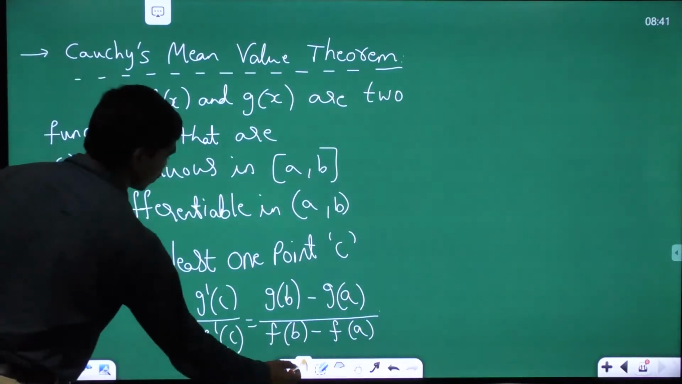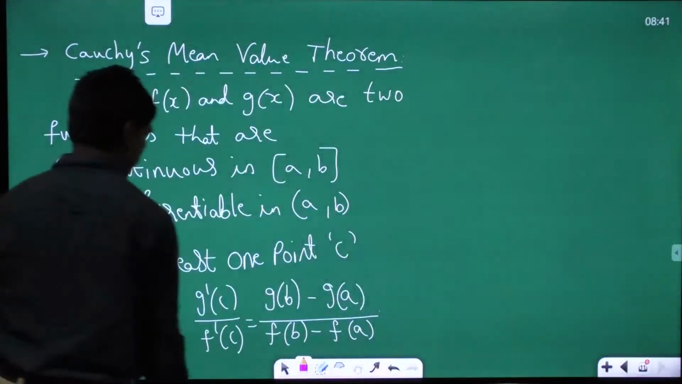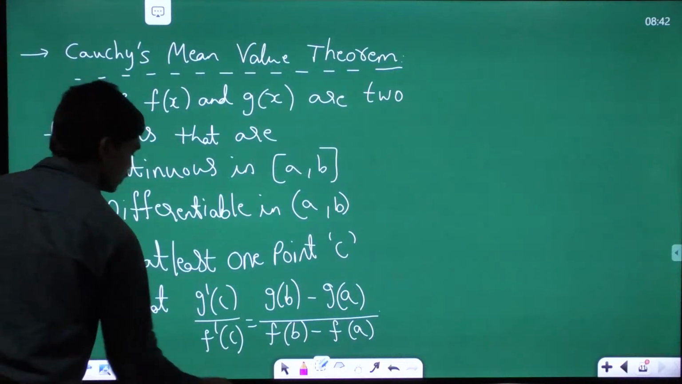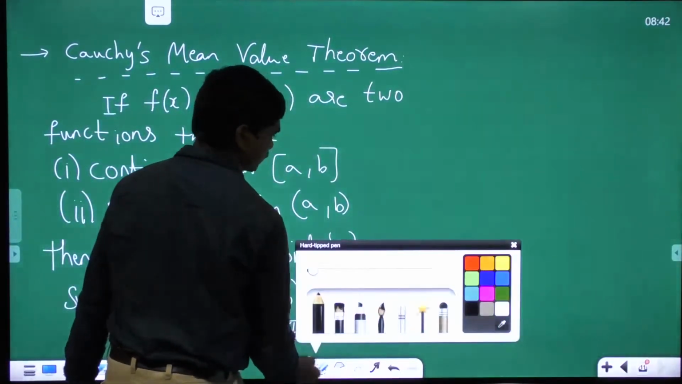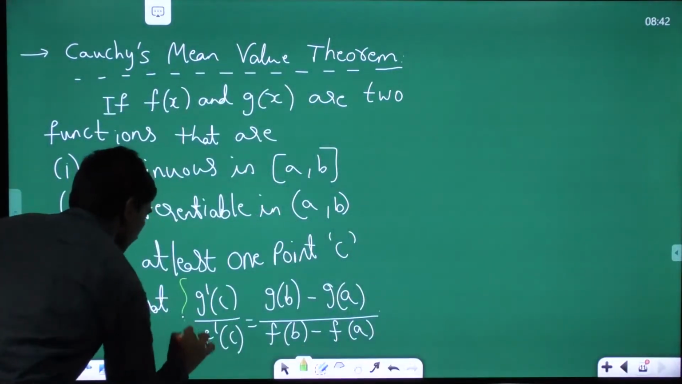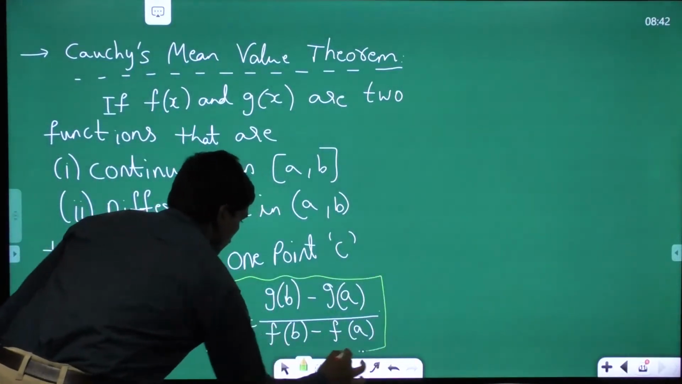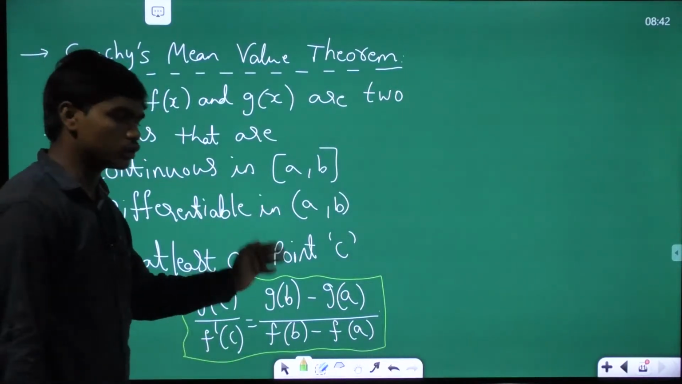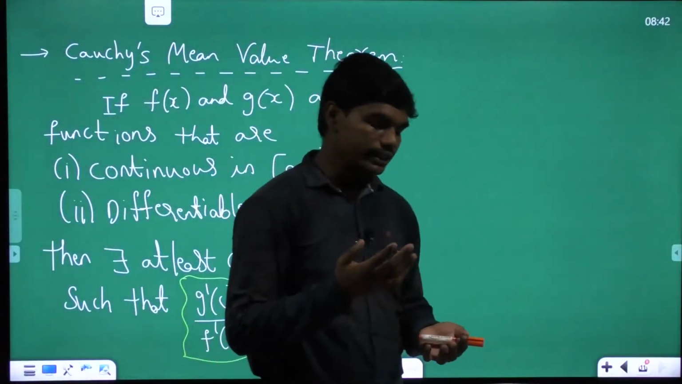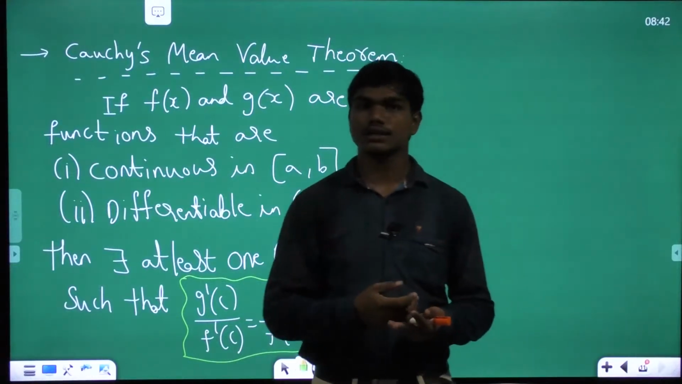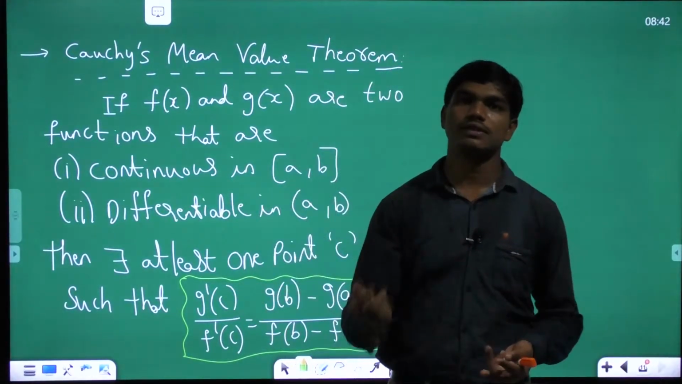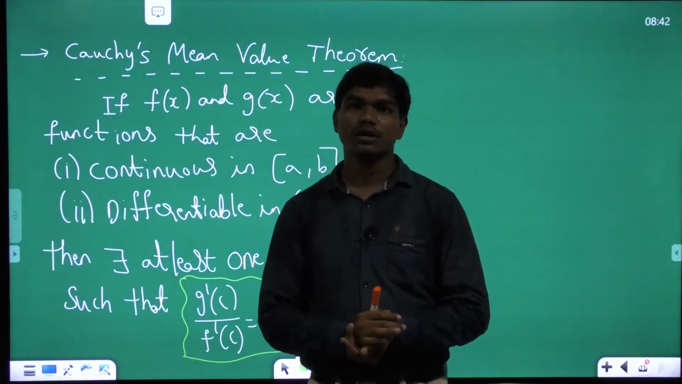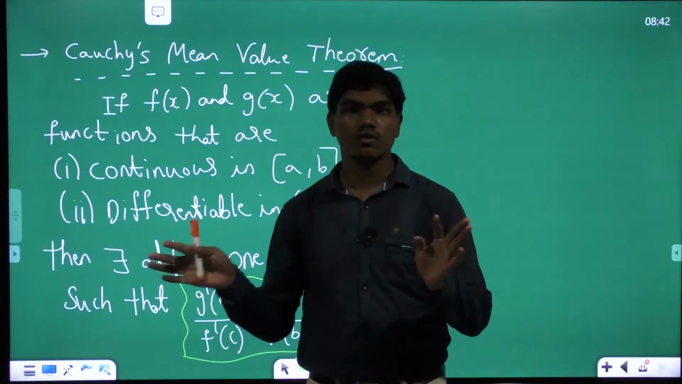So this is the condition. Basically, this is an application of LMVT for two functions simultaneously. Rolle's theorem is a special case of Lagrange's mean value theorem, and Cauchy's can also be deduced from Lagrange's mean value theorem. That's why Lagrange's mean value theorem is called the generalized mean value theorem, by which you can go for other theorems.